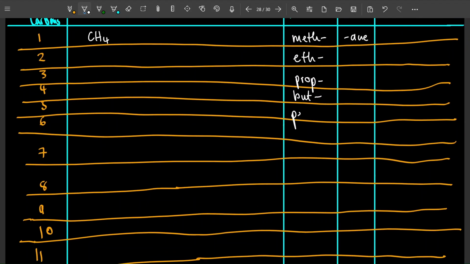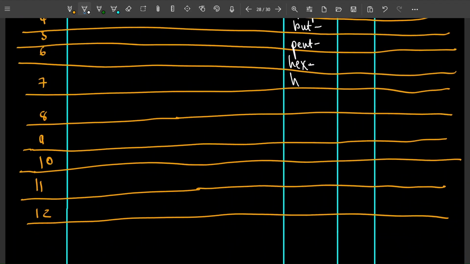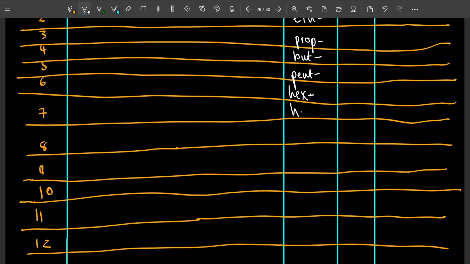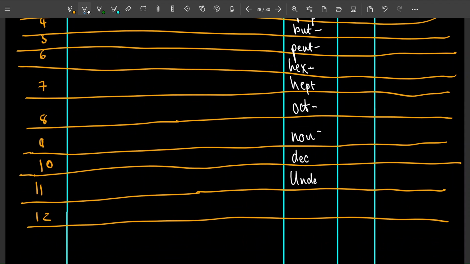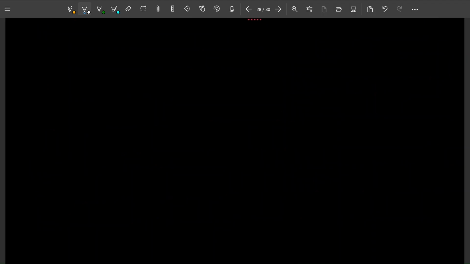For 5, we know a shape with 5 sides was called a pentagon. We are only taking the first part, which is pent. 6 was hexagon. We are only taking the hex part. 7 was heptagon. We are only taking the hept part. 8 was octagon. We are only taking the oct. 9 was nonagon. We are only taking the non, N-O-N. 10 was decagon. We are only taking dec. 11 is undec. 12 is dodec. That is done.